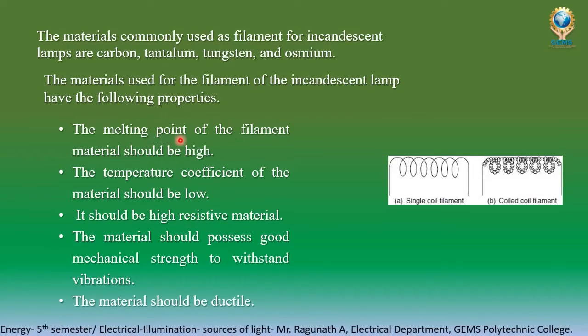The melting point of the filament should be high, which means even though the temperature is so high, it should not melt. For a tungsten filament the temperature is approximately 3400 degrees Celsius. It should not melt, it should give the light. So the melting point of that material should be high.